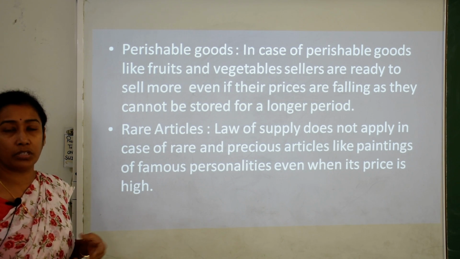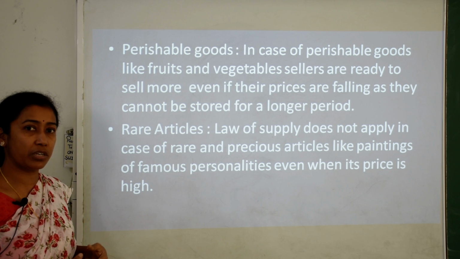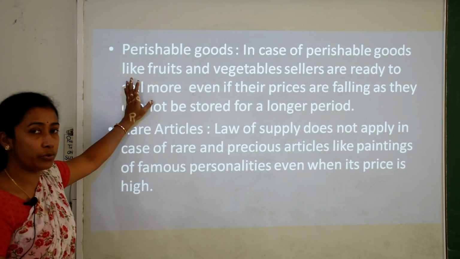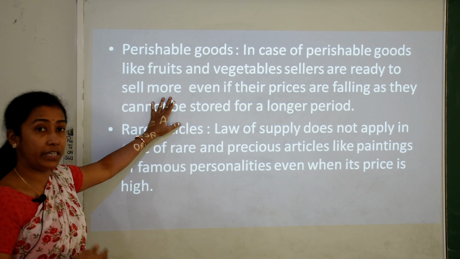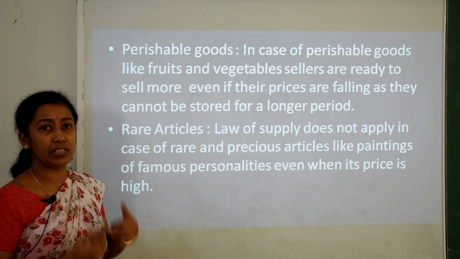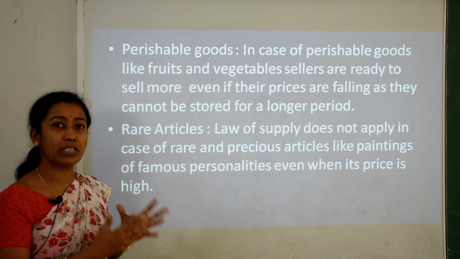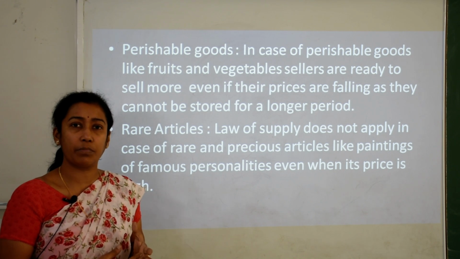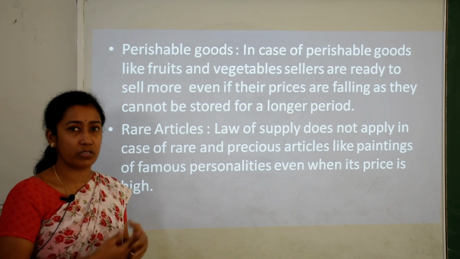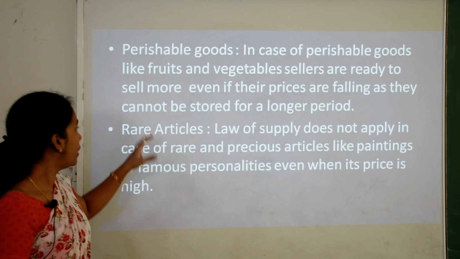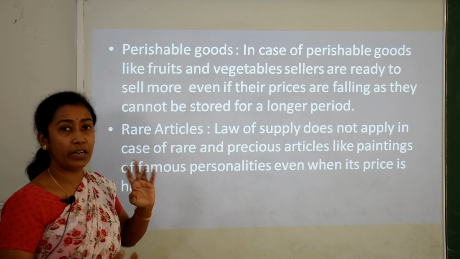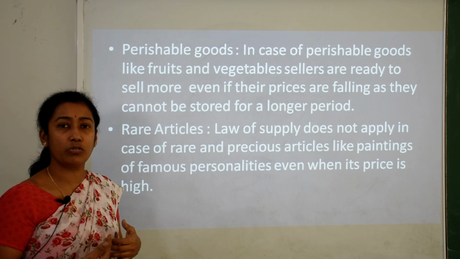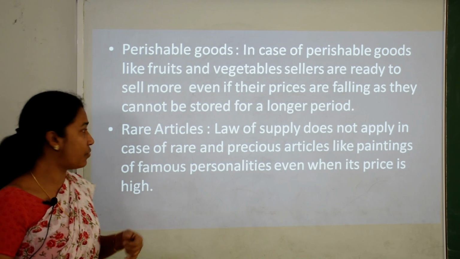Then, in the same way as I talked about agricultural goods, perishable goods also come into this category. In case of fruits and vegetables, sellers are ready to sell more even if prices are falling. Why? Because these are perishable goods. The nature of these goods is perishable. They cannot keep them in stock for a long period of time, otherwise they will have to bear losses. So, as they cannot be stored for a longer period, they need to supply this even if prices are falling.